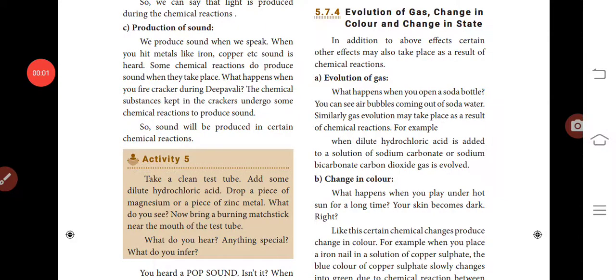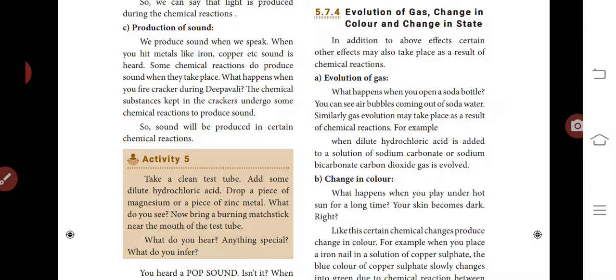Last topic is evolution of gas, change in color and change in state. In addition to the above effects, certain other effects may also take place as a result of chemical reactions: evolution of gas. What happens when you open a soda bottle? You can see air bubbles coming out of the soda bottle. Similarly, gas evolution may take place as a result of chemical reactions.